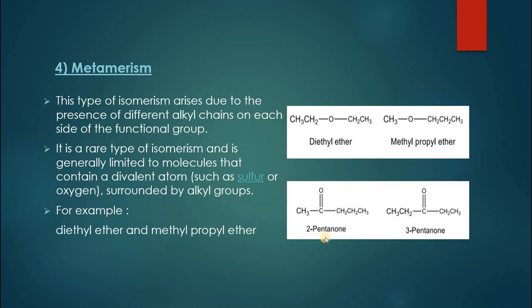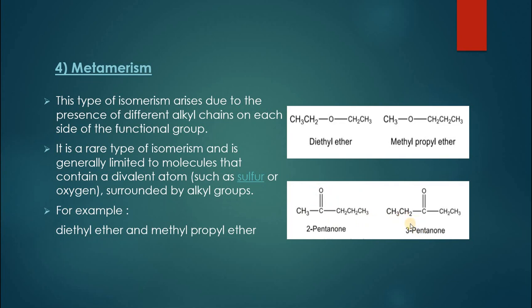Similarly, we can have a ketone. Ketones also have C double bond O in the center, and they have different alkyl groups attached on either side. For example, if we are having 2-pentanone, in ketones we usually follow the naming system in which all of the carbons are counted. So 1, 2, 3, 4, and 5, it is pentane, and because it is holding a ketonic group, it will be called pentanone, and at position 2 there is the ketonic group, so it will be called 2-pentanone.